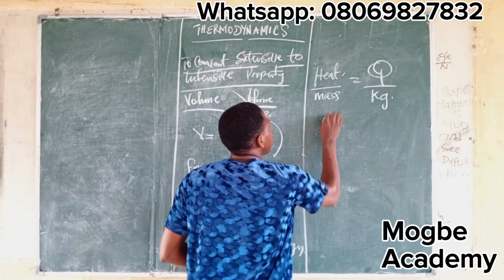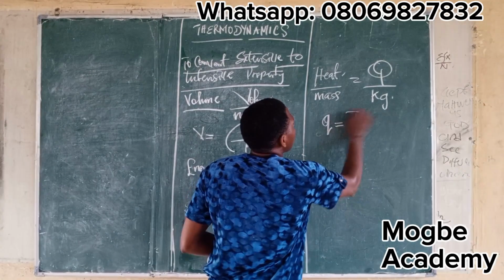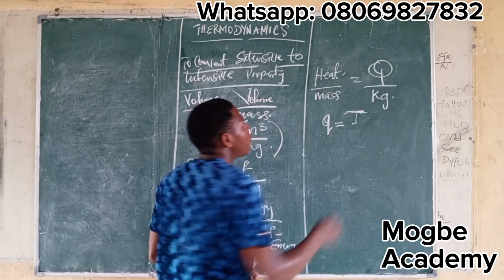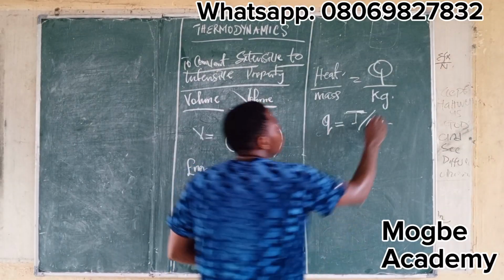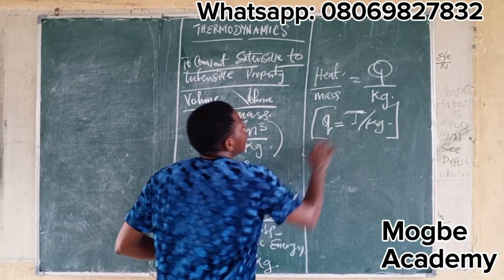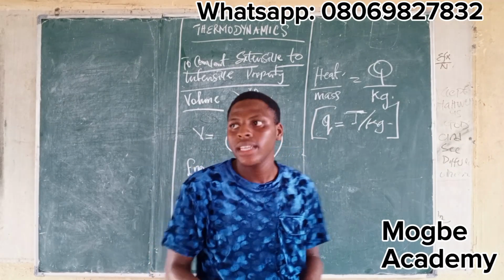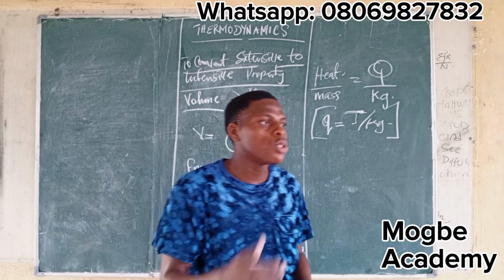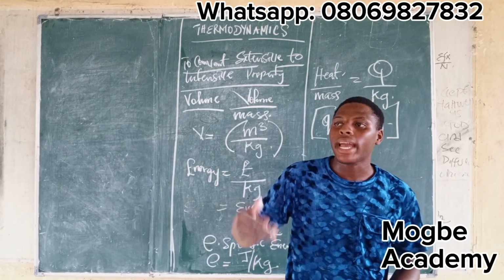And specific heat is equal to, what's the unit for heat? Joules. And what's the unit for mass? Kilogram. So your unit will be joules per kilogram. So they will give you some parameters and they will tell you to get the specific intensive property of those parameters. Now for you to get them, what do? You divide by mass.